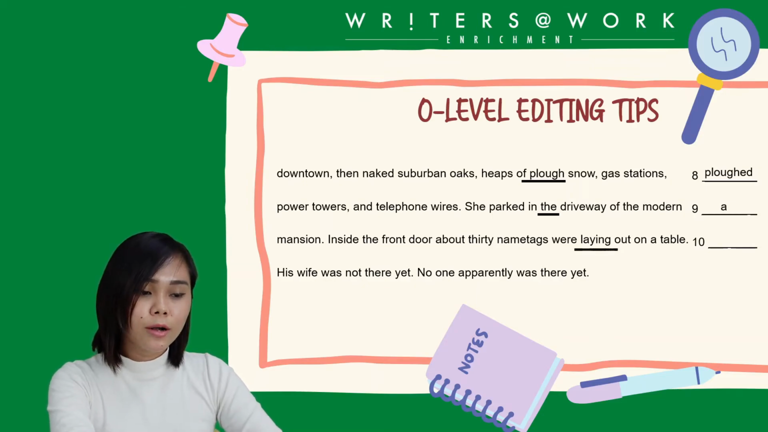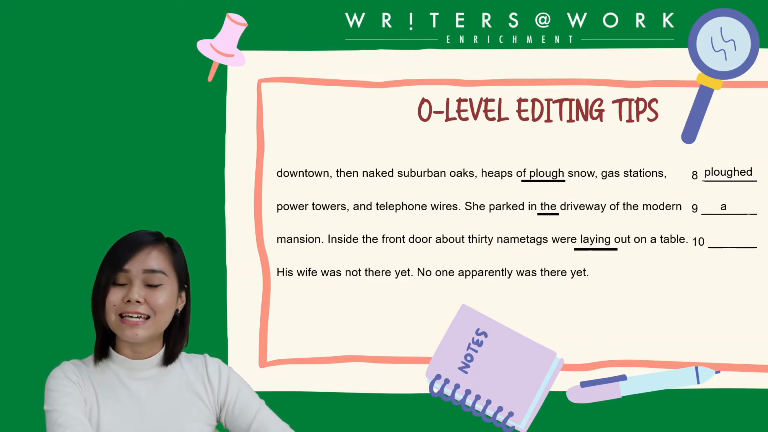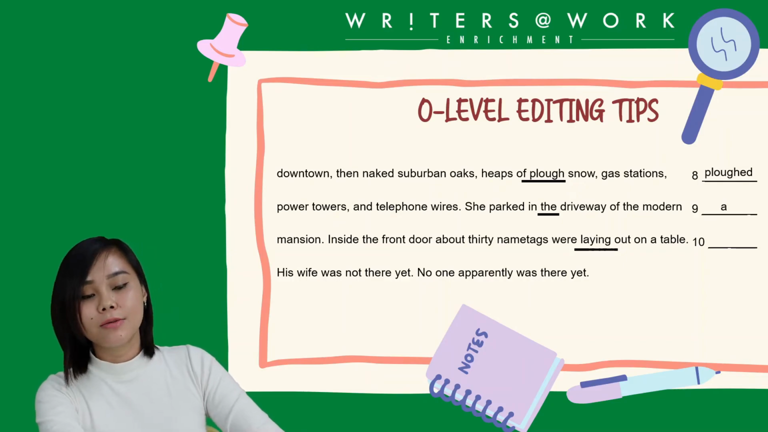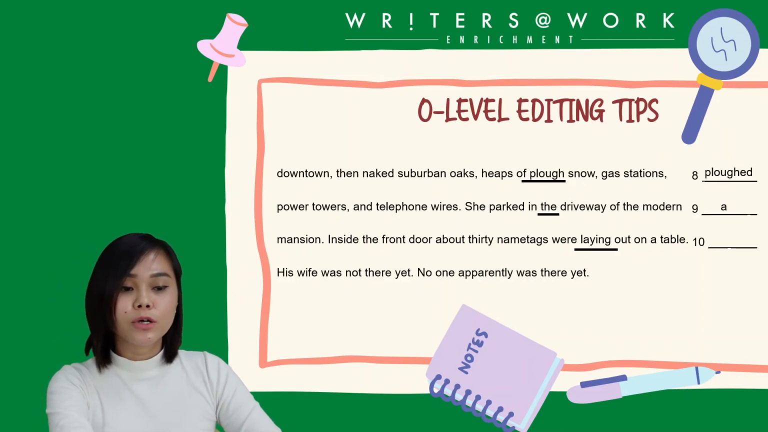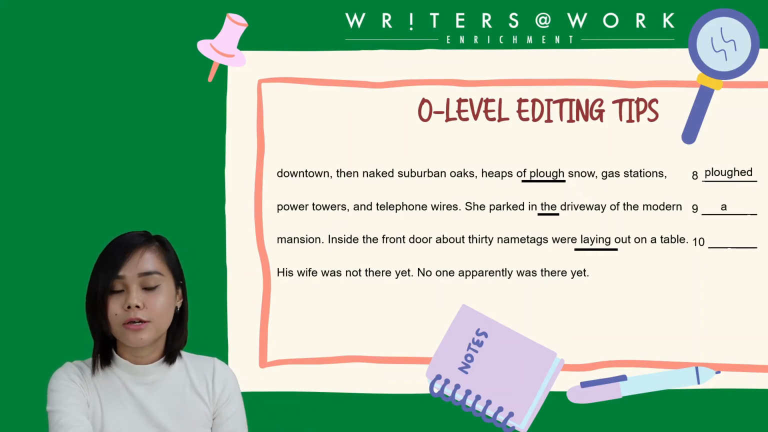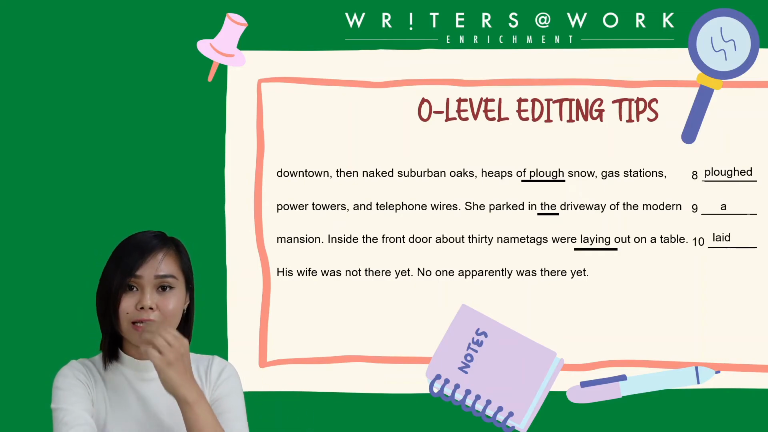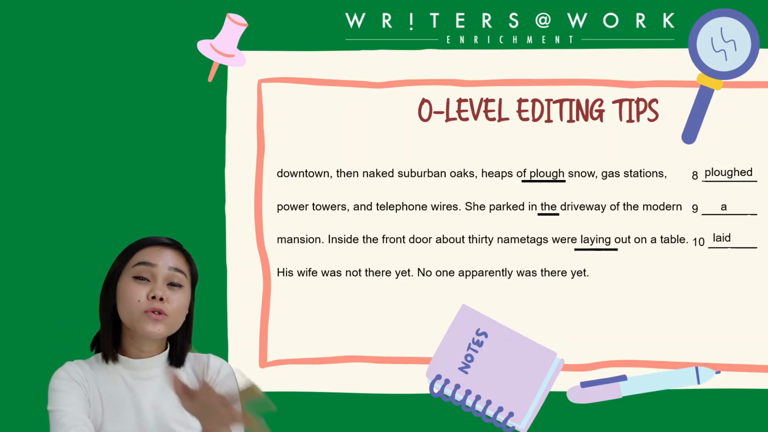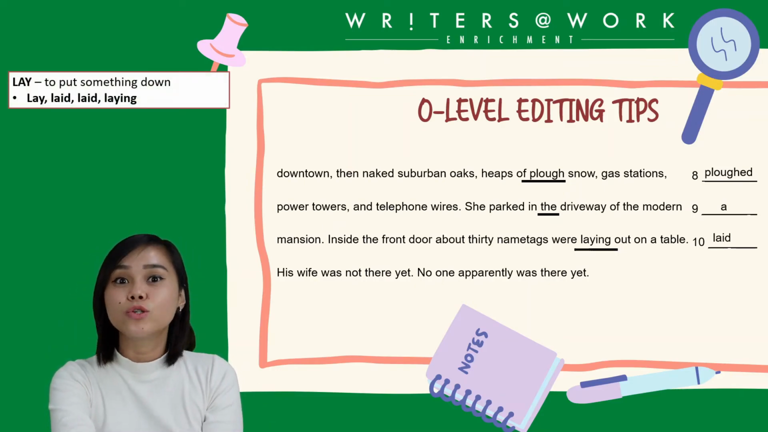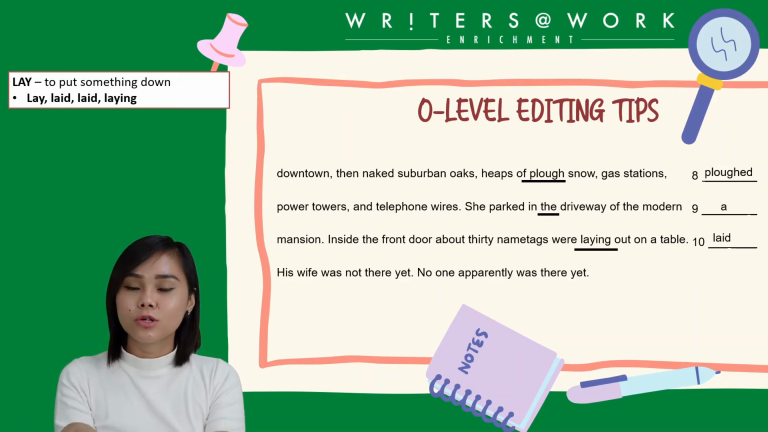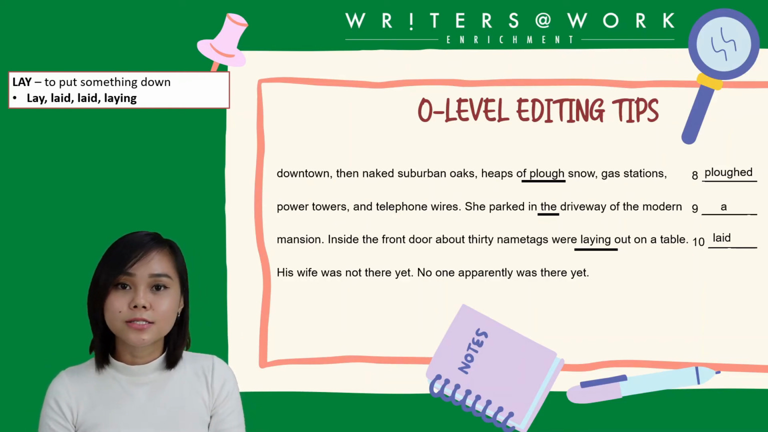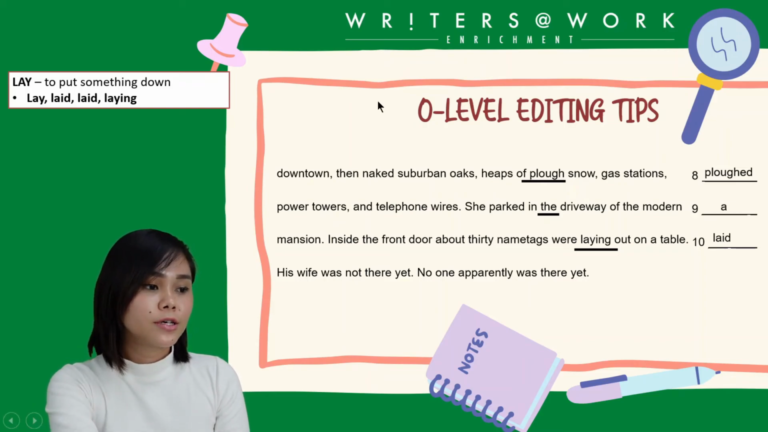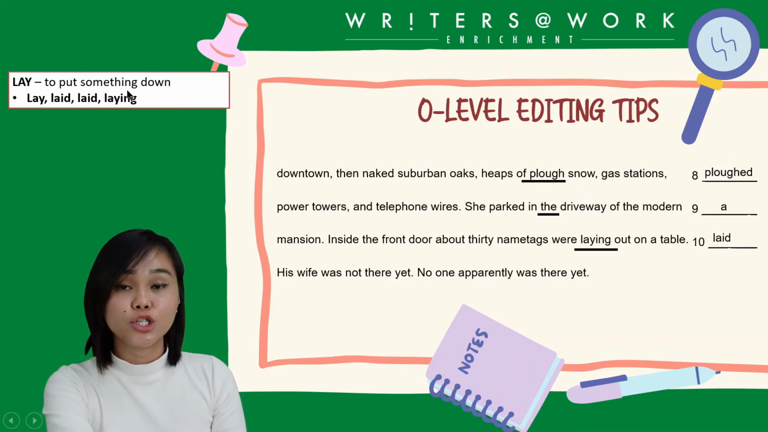Inside the front door, about 30 name tags were laying out on a table. Wrong word form, you use were. You should be using past participle here. The past participle of laying is laid. Now, these 2 words come from the root word lay, which means to put something down. Let's say, for example, I lay down all my cards. Now, these are the tenses, lay, laid, laid, continuous laying.